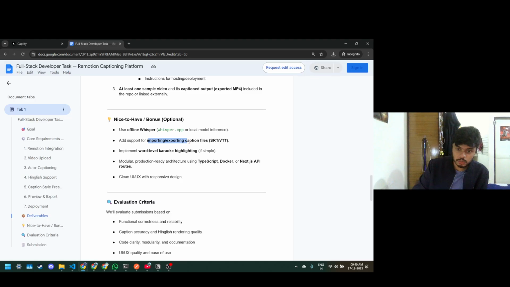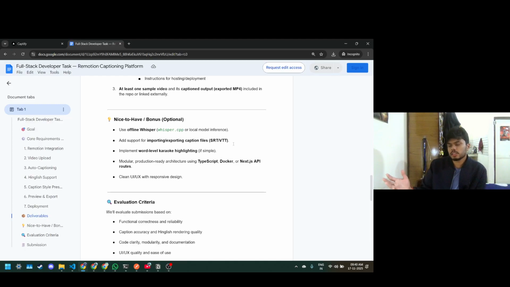Add support for importing and exporting caption files. This might be for future updates. Like a user has a caption.srt file for their particular video with particular timestamps.